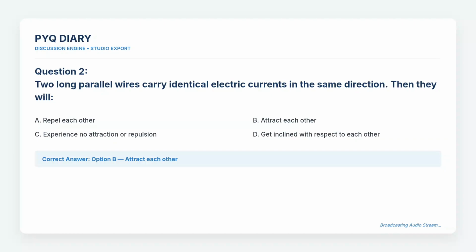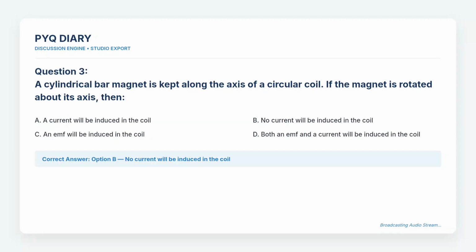Question 2. Two long parallel wires carry identical electric currents in the same direction. Then they will. The choices are A. Repel each other. B. Attract each other. C. Experience no attraction or repulsion. And D. Get inclined with respect to each other. The correct answer is option B. Attract each other.